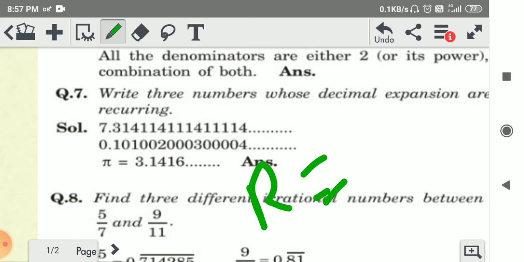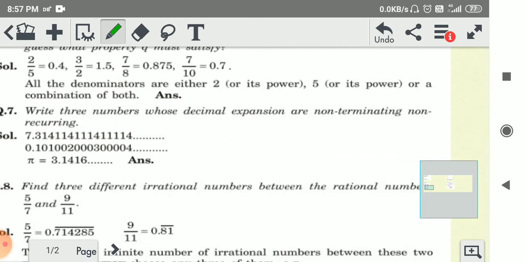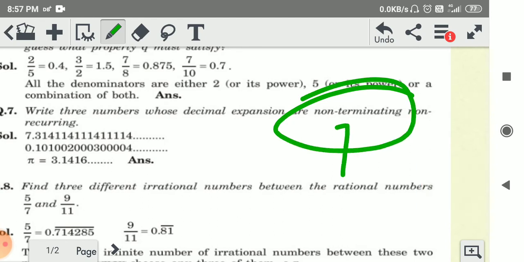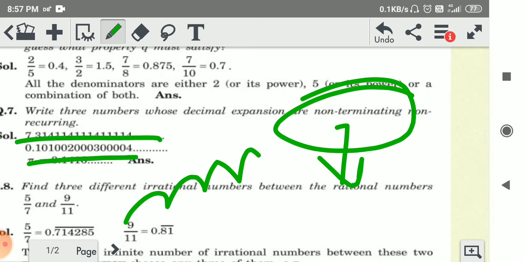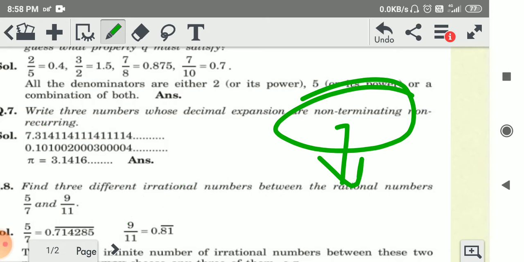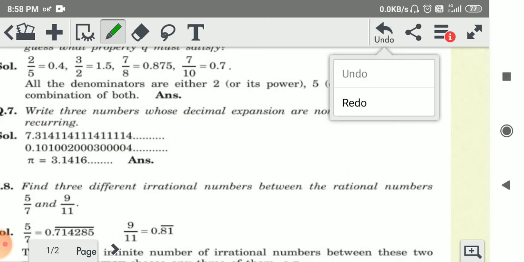So this is a decimal expression and non-terminating. Terminating means नंबरों का repeat होना. So in this case no numbers are repeating in the same position, because we are saying 14, 114, 114 and 4 times 14 and so on. Okay. So these are 3 examples of non-terminating numbers.